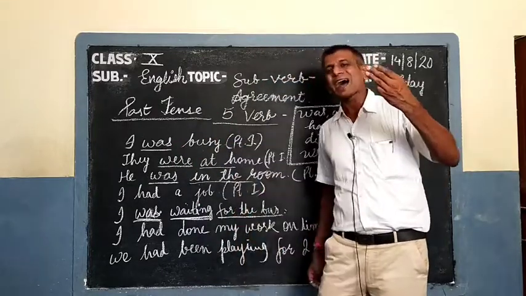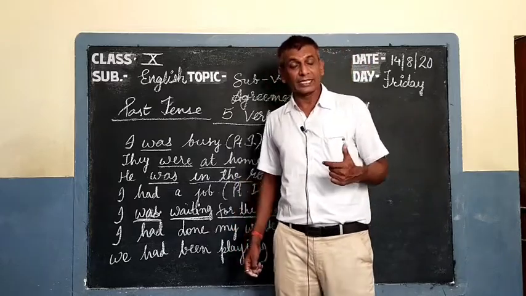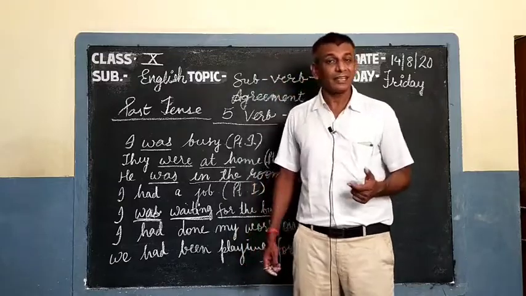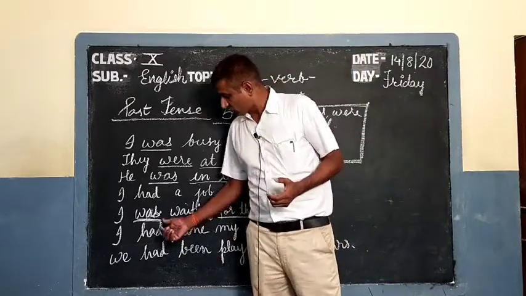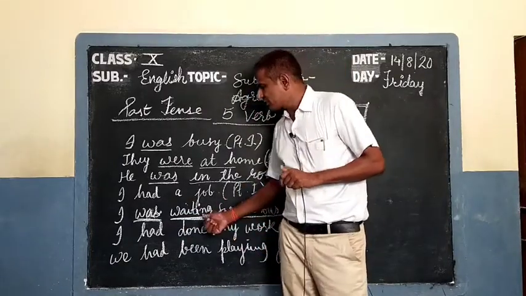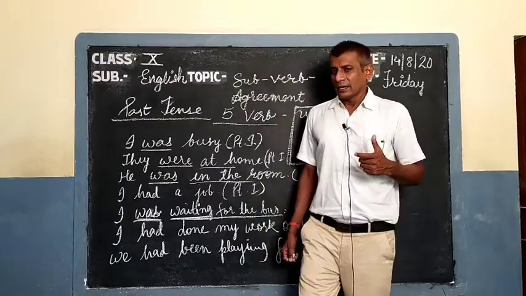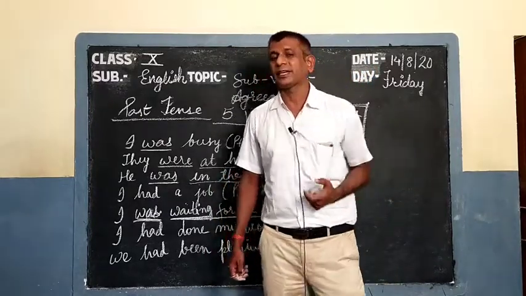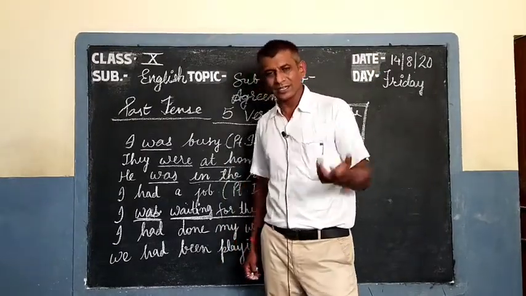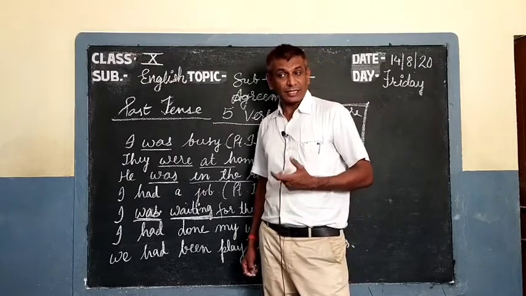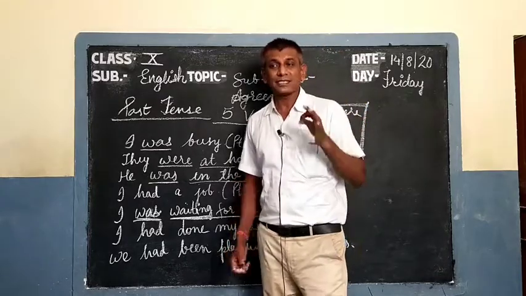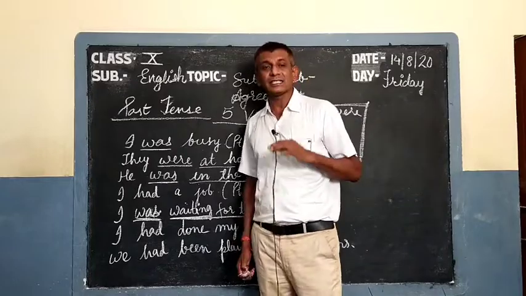If you remember the five forms of present and past, the third was past participle, the fourth is present participle, and the fifth is infinitive. Again, waiting: just think which verb is this. As for the identification, I told you there is the ing form, so you can easily identify that ing is there. Ing is the present participle. Present participle means ing.